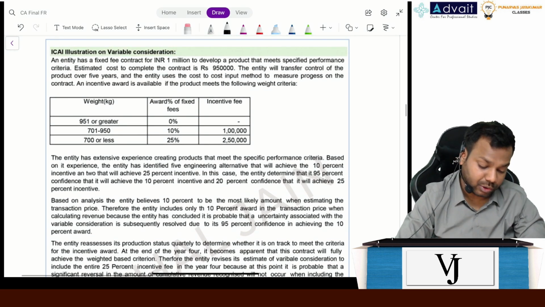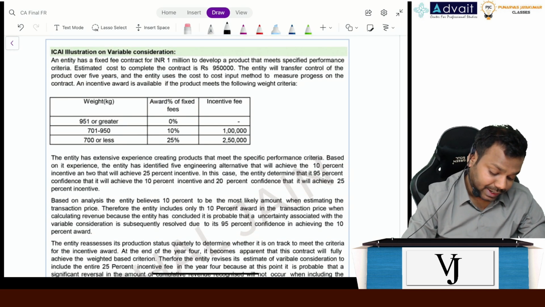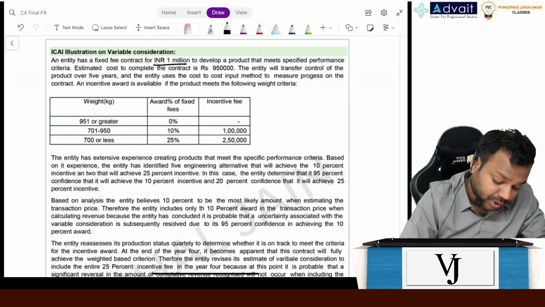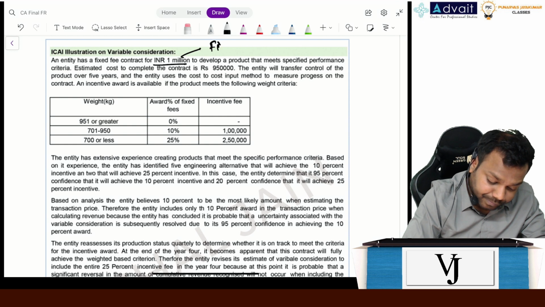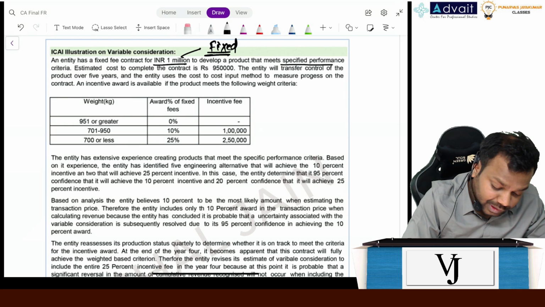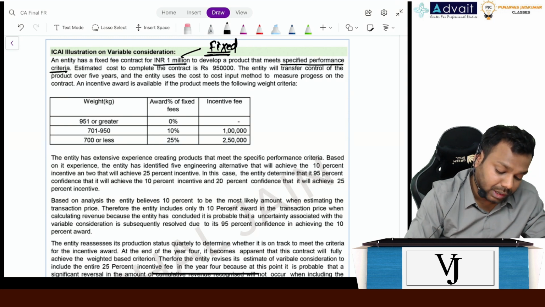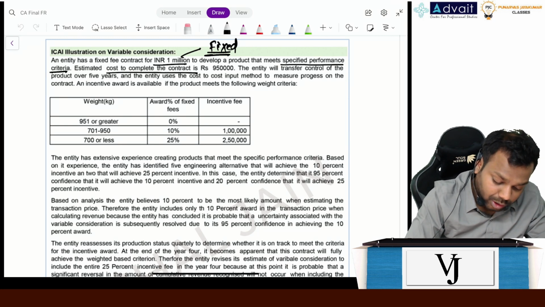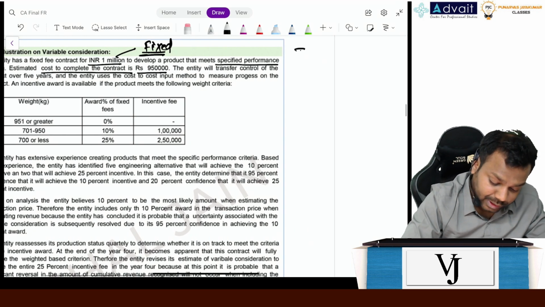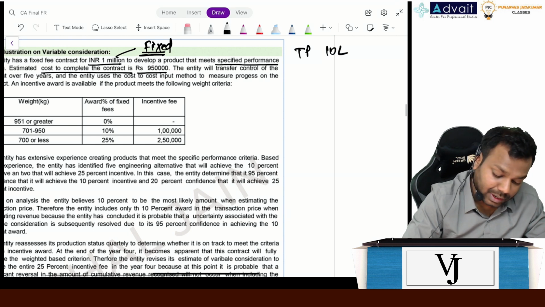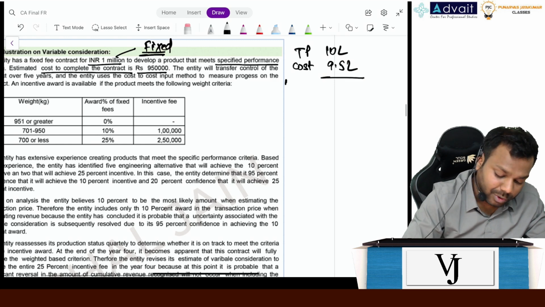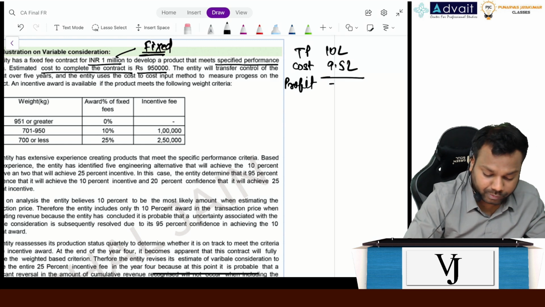Okay, let's try to read the question and understand the question. It says that the entity has a fixed fee contract for INR 1 million, which is a fixed transaction price, to develop a product that meets specified performance criteria. The estimated cost to complete the contract is 9.5 lakhs. So the transaction price is 10 lakhs and the cost to complete the project is 9.5 lakhs. So overall profit will be 50,000. Very good.